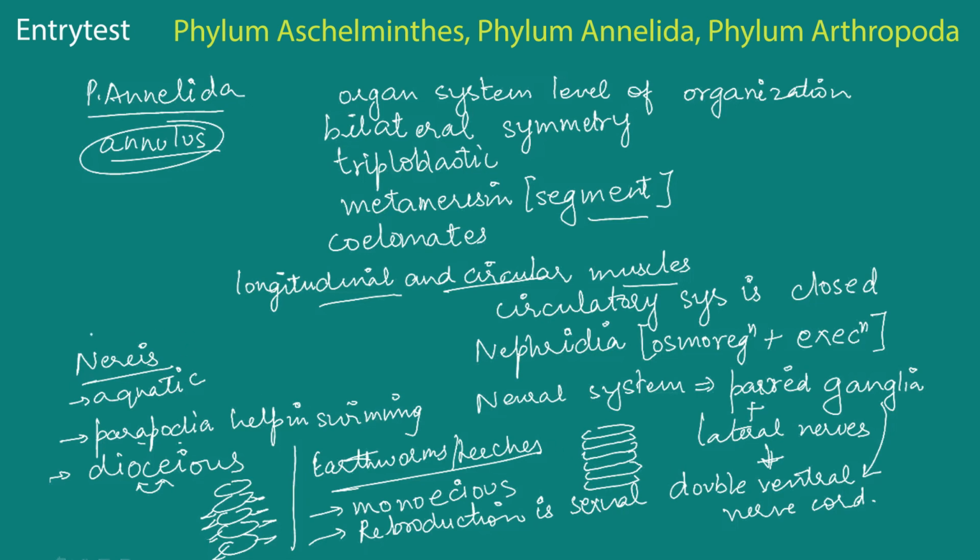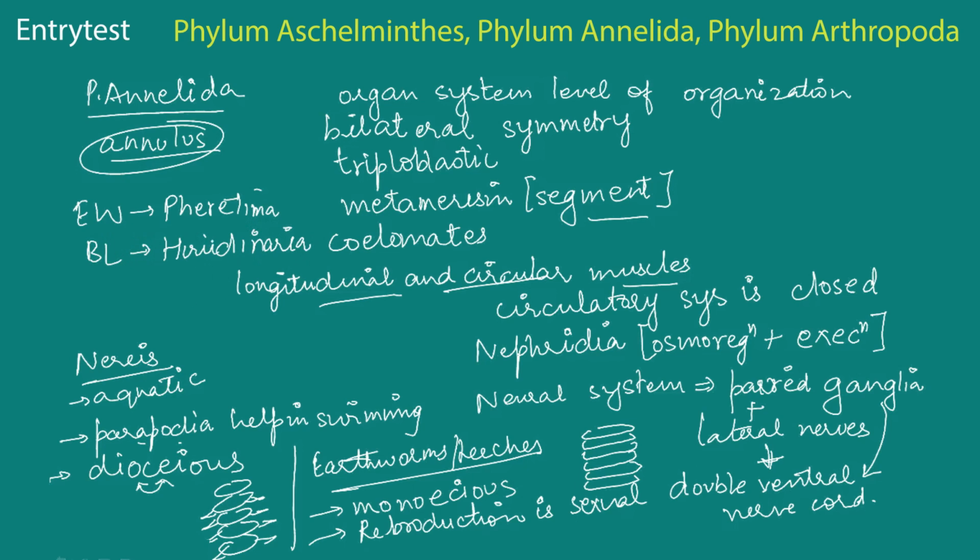So we've already done the example of Nereis and the blood leech. The scientific name of the earthworm is Pheretima. And the scientific name of the blood leech is Hirudinaria. So that was all about phylum Annelida.